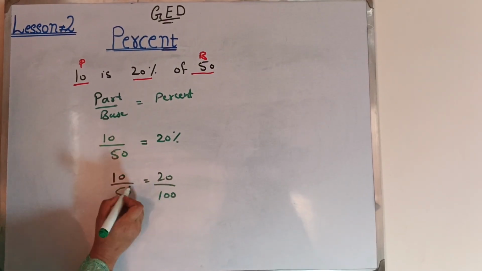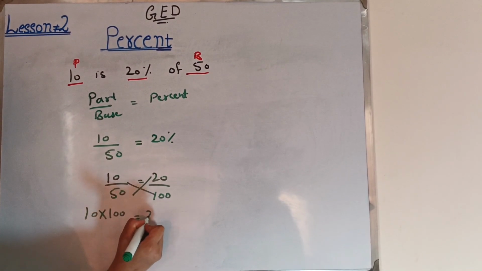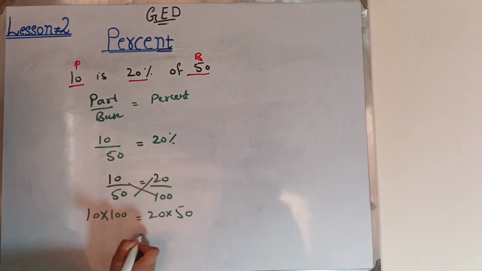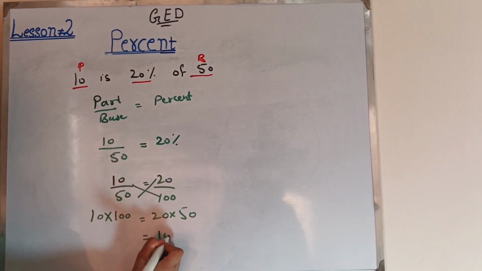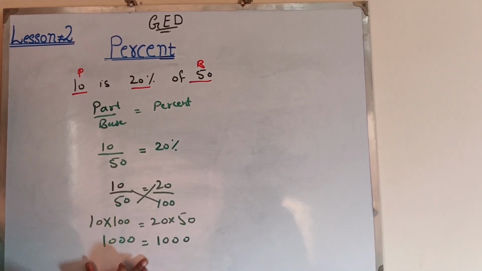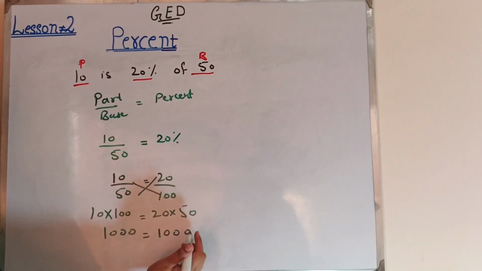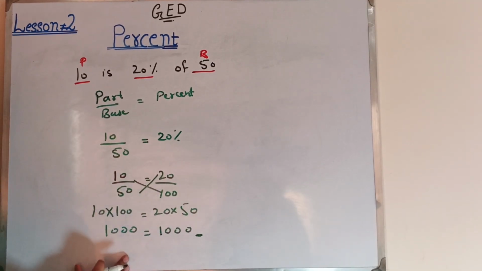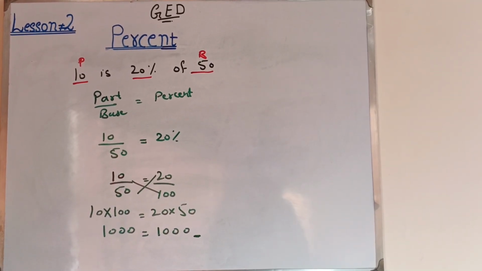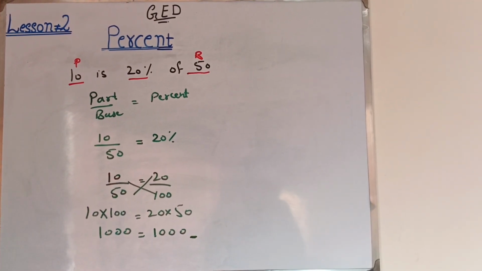If you cross multiply, 10 multiplied by 100, 20 multiplied by 50, then it will be 1000. It means both sides are the same. So if one value is missing, you can find the missing value by this cross multiplication.